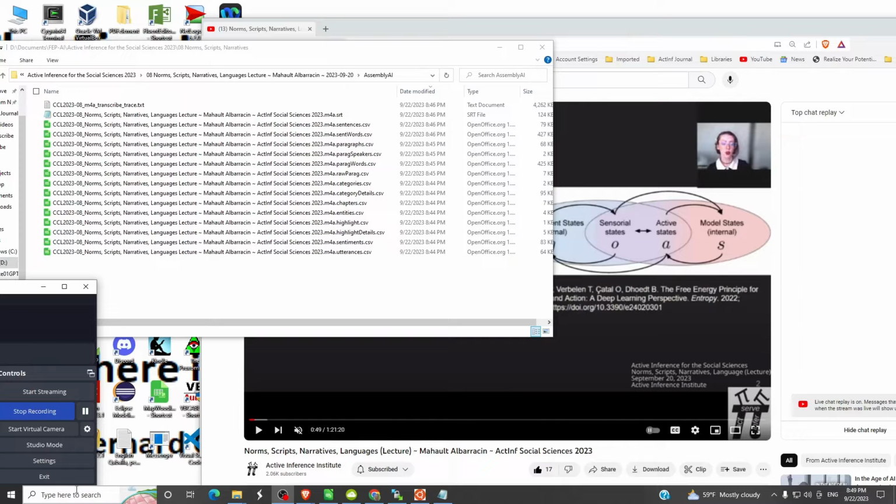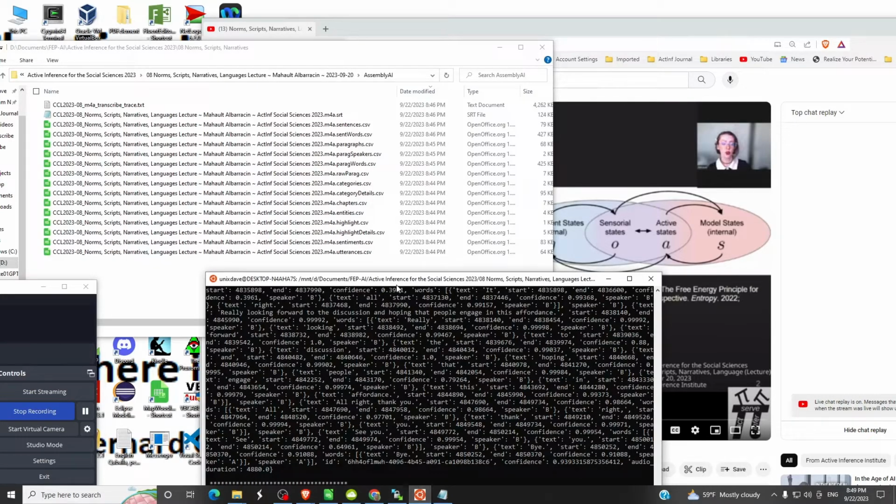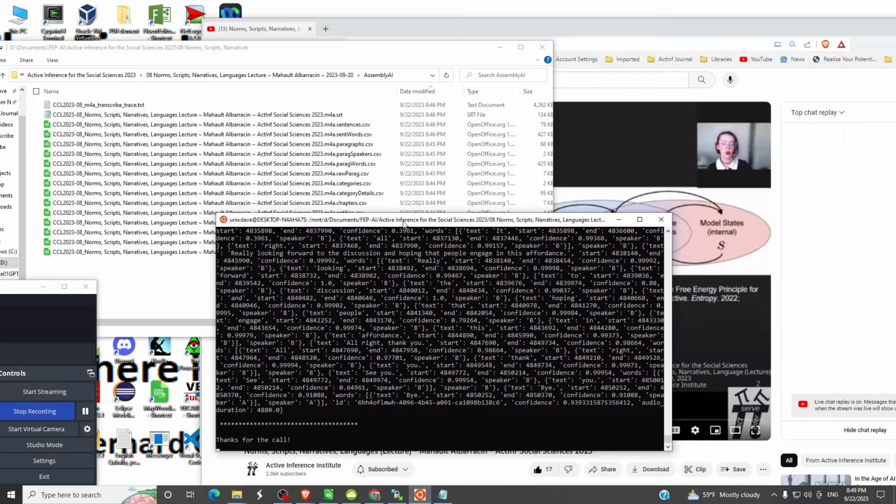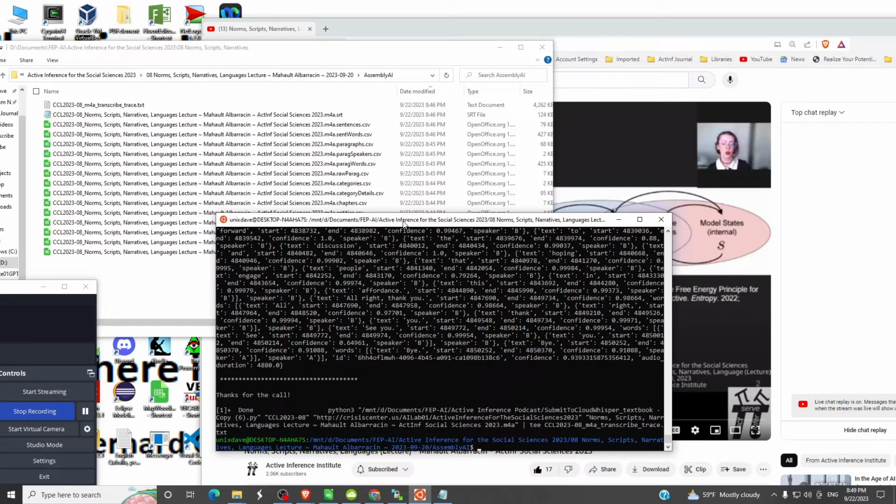Okay, you see that a lot of files have been returned locally to the Assembly AI folder that we're building into. We can take a look back in the Ubuntu window and see if it's finished processing. You'll see it puts this wisecrack, thanks for the call. Or if things break down, it'll say something like, call if you get work. But this is completed. We might as well hit return, and that closes that output file.